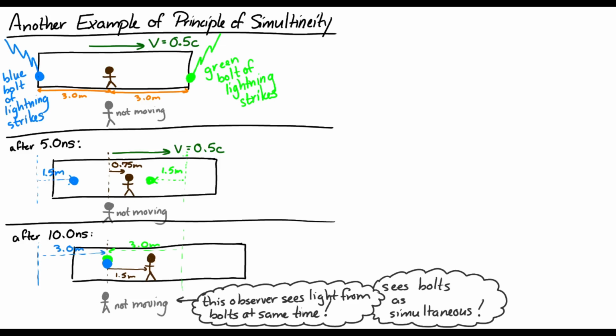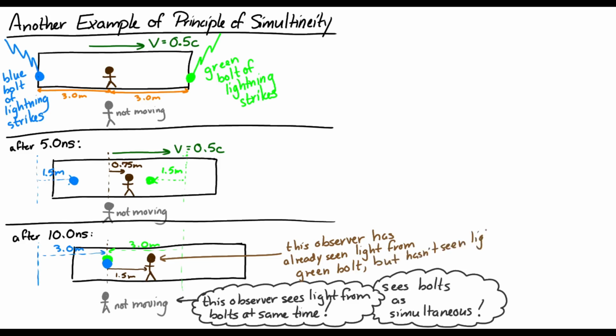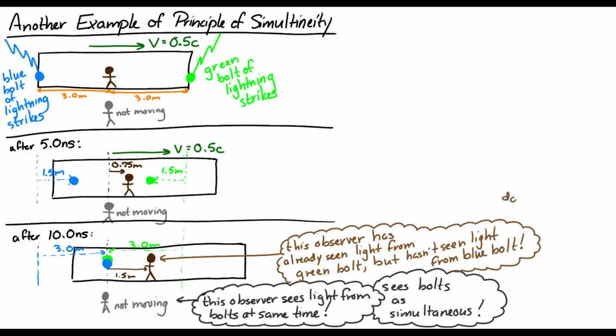However, the person in the train, let's think about that. Well, they have already seen the green light at this point. The light from the green bolt has already arrived and gone past them. But they have not yet received the light from the blue bolt. So the person in the moving frame, in this moving train, would not see these 2 bolts as being simultaneous. And that's the principle of simultaneity. Events at different locations which are simultaneous in one reference frame are not simultaneous in other reference frames.